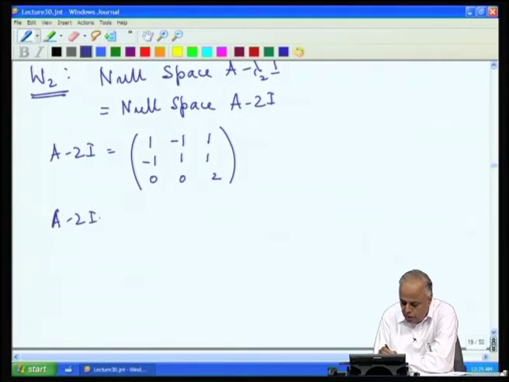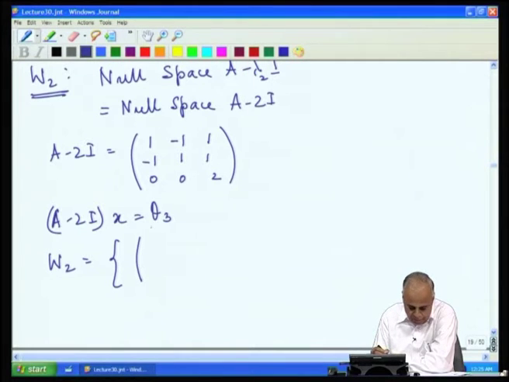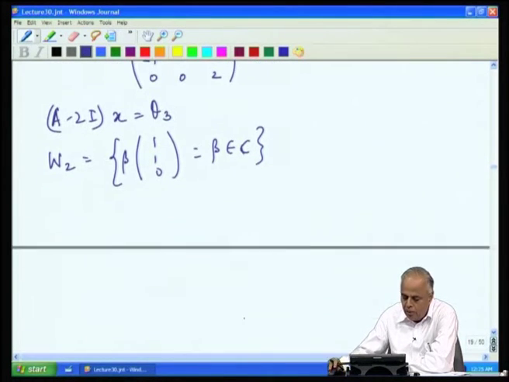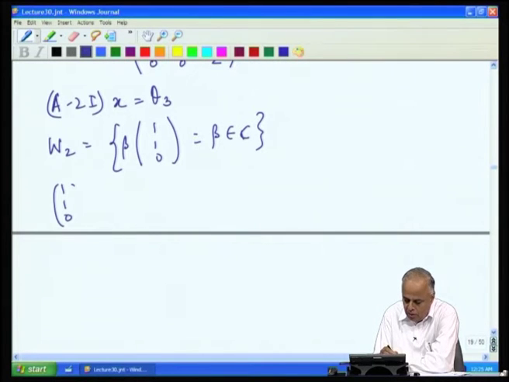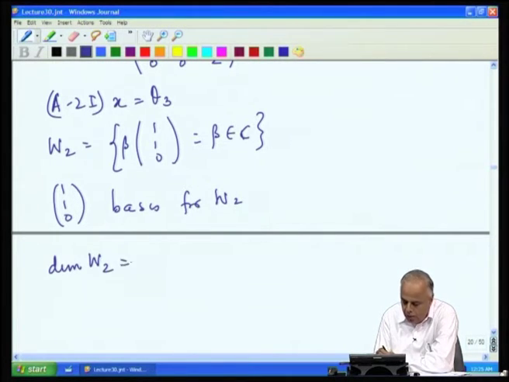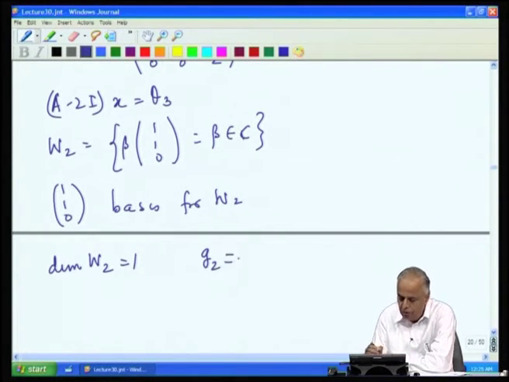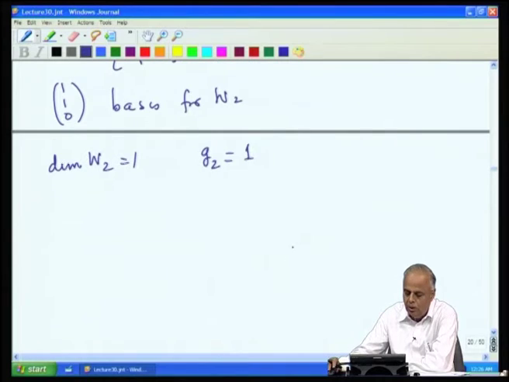So, we get W 2 to be the set of all vectors of the form beta into (1 1 0), where beta belongs to C. And therefore, (1 1 0) is a basis for W 2, and hence the dimension of W 2 is 1, because we have a basis consisting of one vector. Therefore, G 2, which is the dimension of W 2, the geometric multiplicity of the eigenvalue lambda 2, is 1.